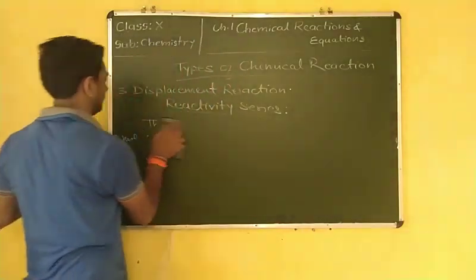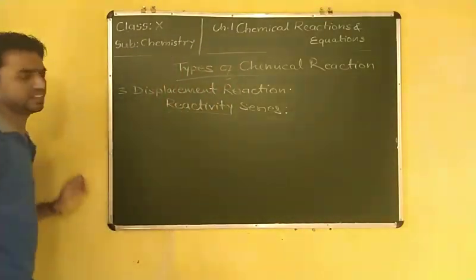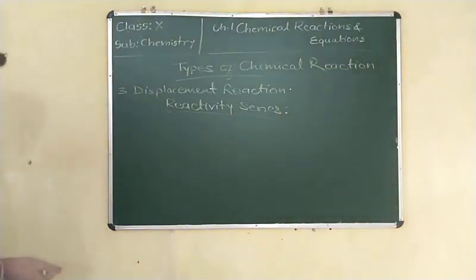Next, what are the metals? Let me take this reactivity series in which different metals are placed in order of their reactivity. This you have to remember.